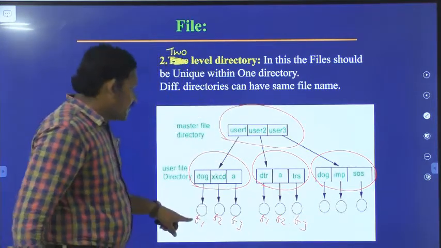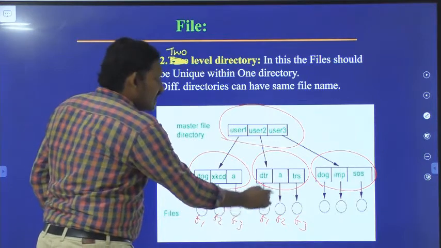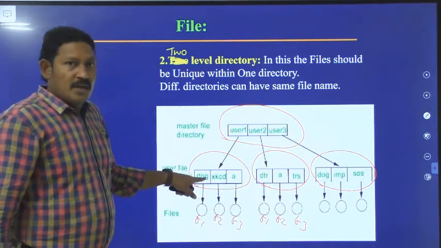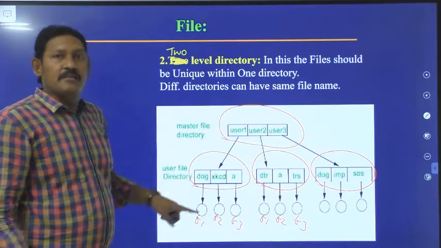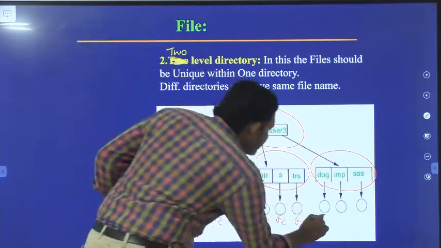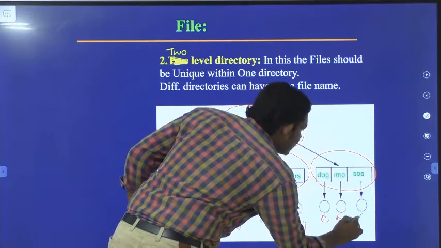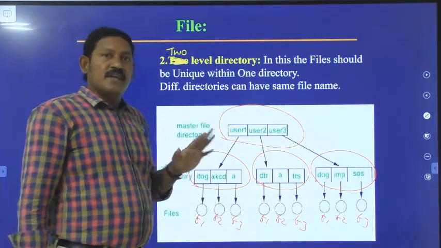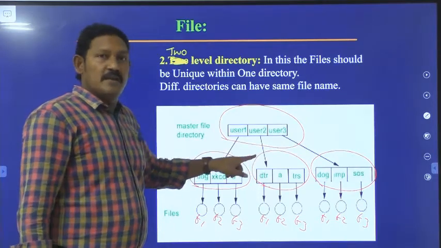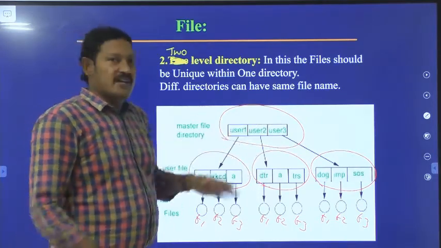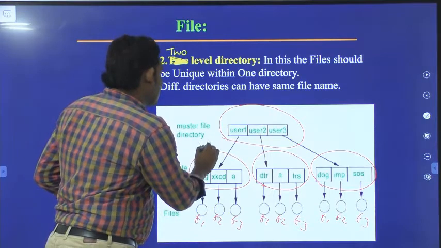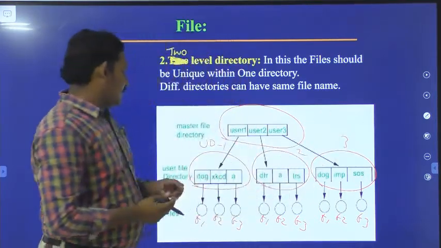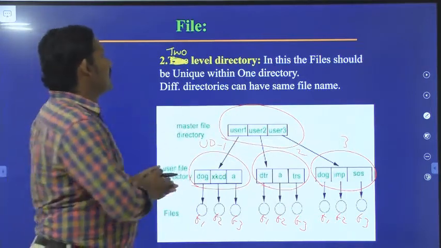See, F1 is repeated, but this F1 is in this directory, and this F1 is in that directory. No problem. If both are in the same directory, then the problem arises. Here also you can keep F1, F2, F3. So the file name F1 is there three times, but in three different directories: user directory 1, user directory 2, user directory 3. There is no problem. That's what the author is telling.